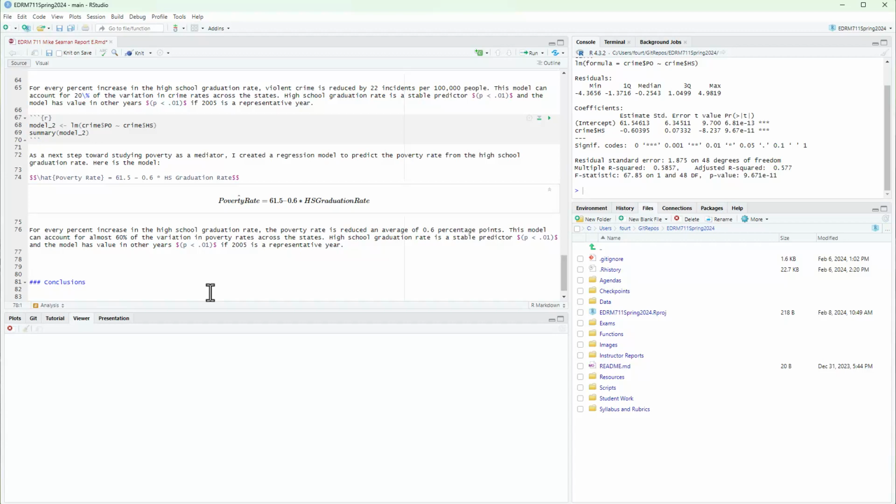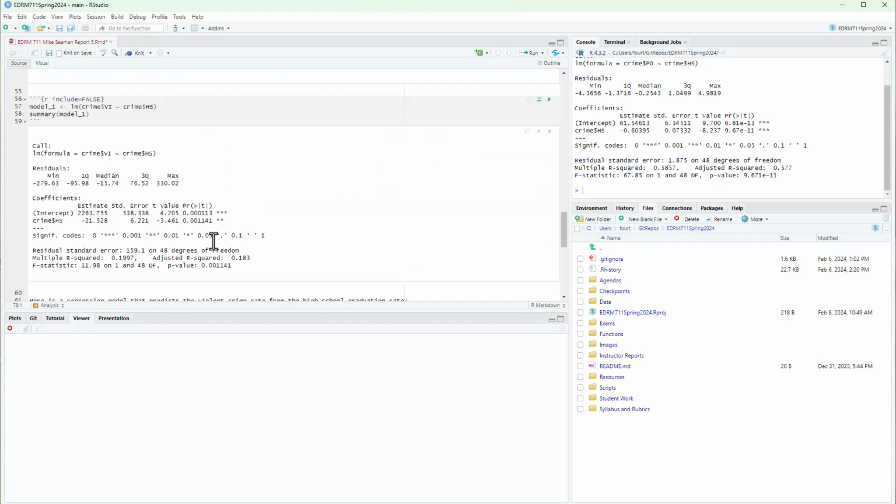Now we want to see if we add poverty to the model with high school, whether that model predicts not only the response, but also to see how it influences the explanatory variable when we put poverty in the model. Remember back up here, we had negative 21.5 was our coefficient for explaining violent crime by high school, and we had a 0.001 indicating a stable coefficient.